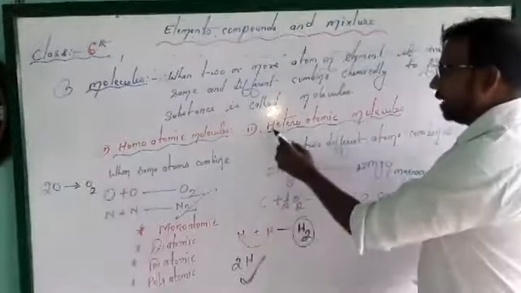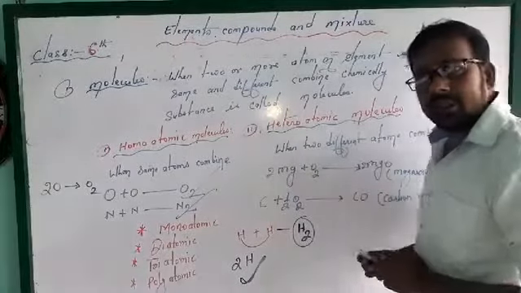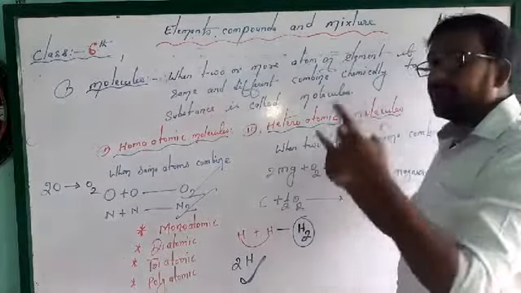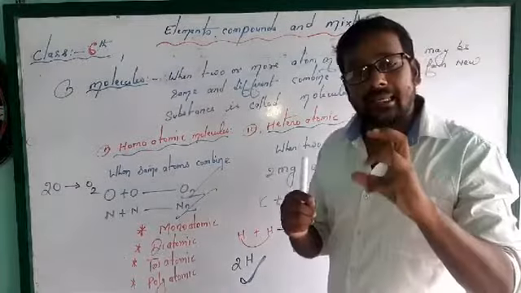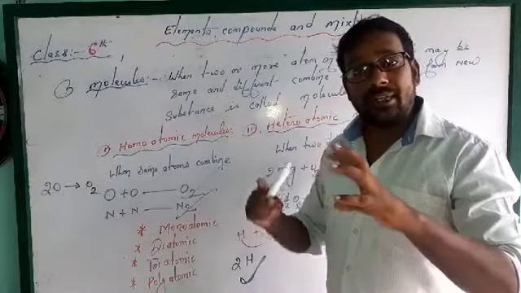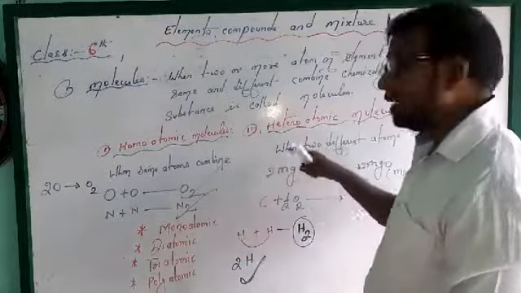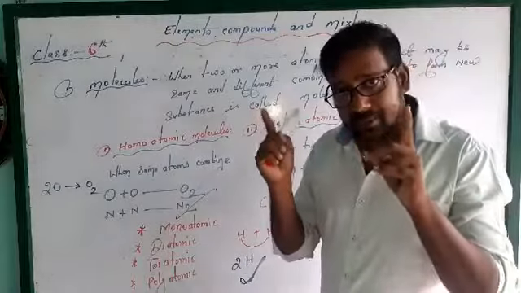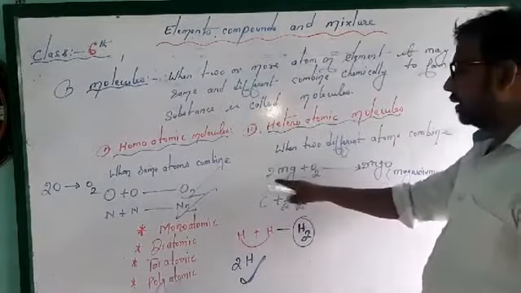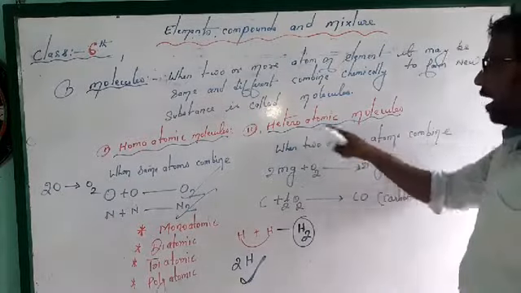But another one, heteroatomic molecules. What do you mean by heteroatomic molecules? When two or more atoms of different elements combine chemically and produce a molecule, that is called a heteroatomic molecule.